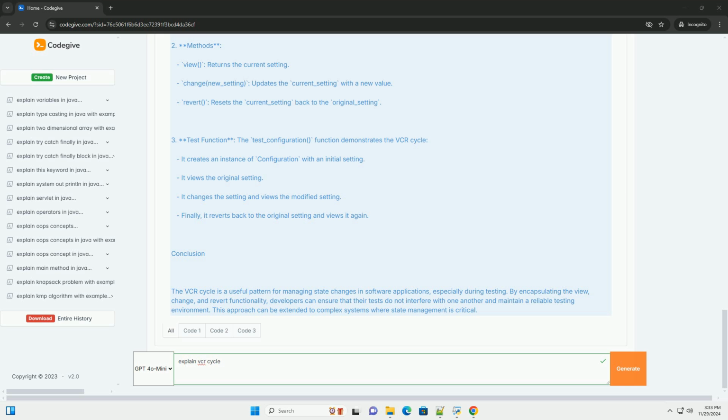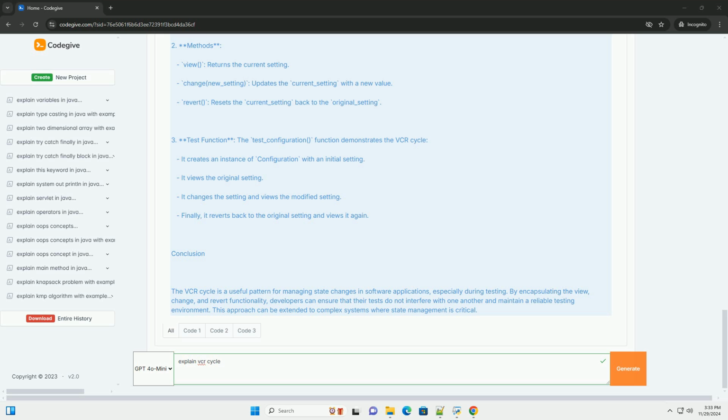Code example. Here's a simple Python example that demonstrates the VCR cycle using a class representing a configuration setting. We will simulate viewing a setting, changing it, and then reverting it back to its original value. Explanation of the code. 1.